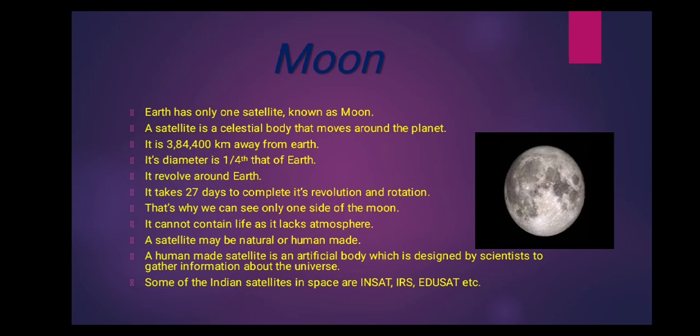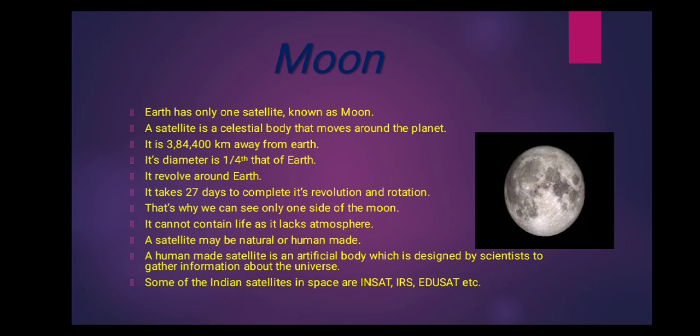Human-made satellite is an artificial body which is designed by scientists to gather information about the universe or for communication. It is carried by a rocket and placed in orbit around the Earth. From that human-made satellite we can get information about the weather forecast or about anything. Some of the Indian satellites in space are INSAT, IRS, EDUSAT, etc. Now we will discuss the natural satellite of the Earth, which is known as the moon.